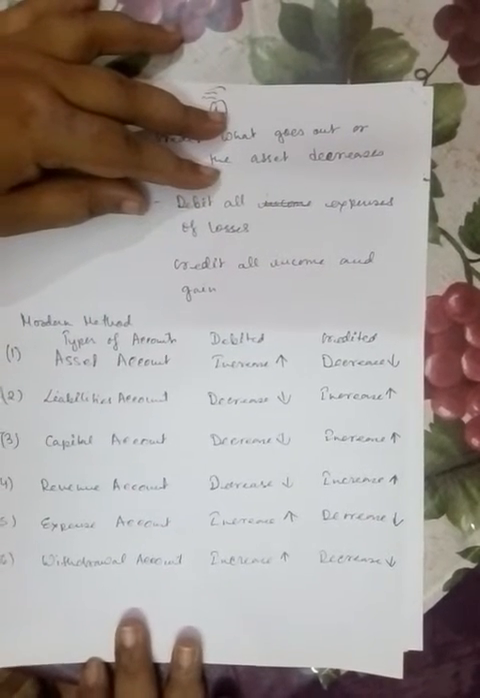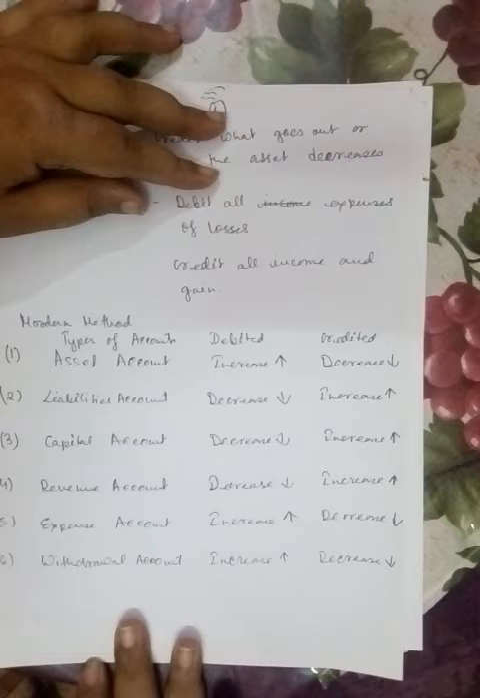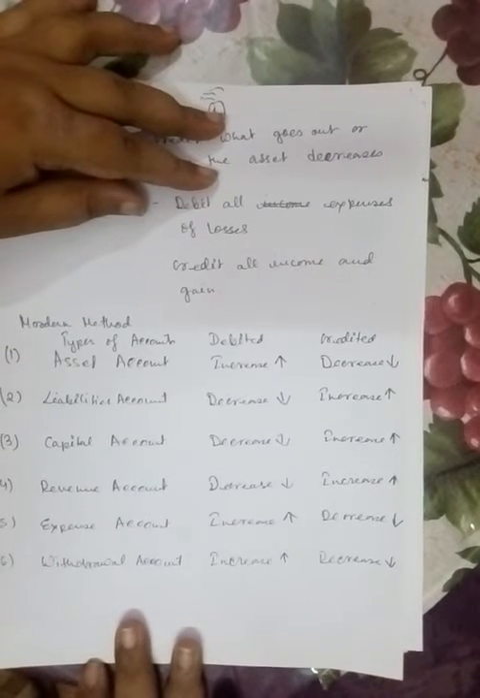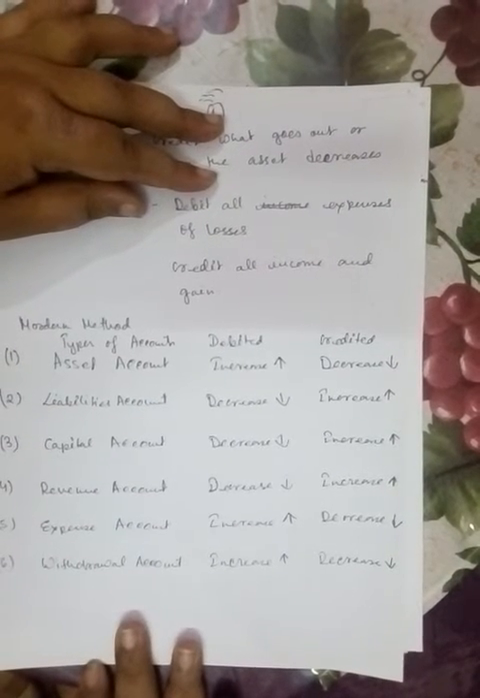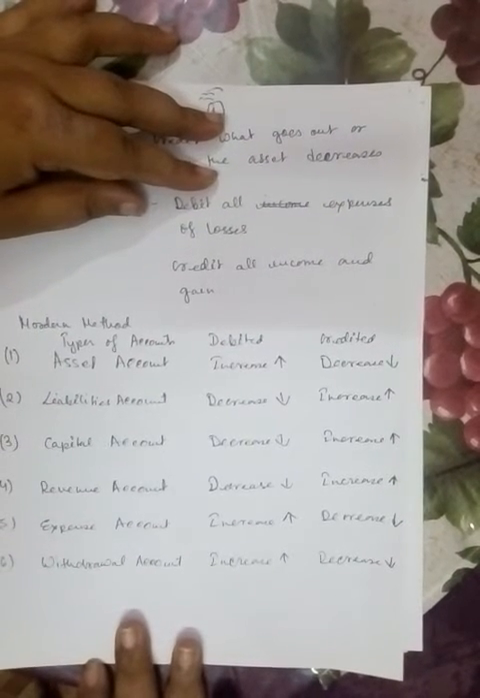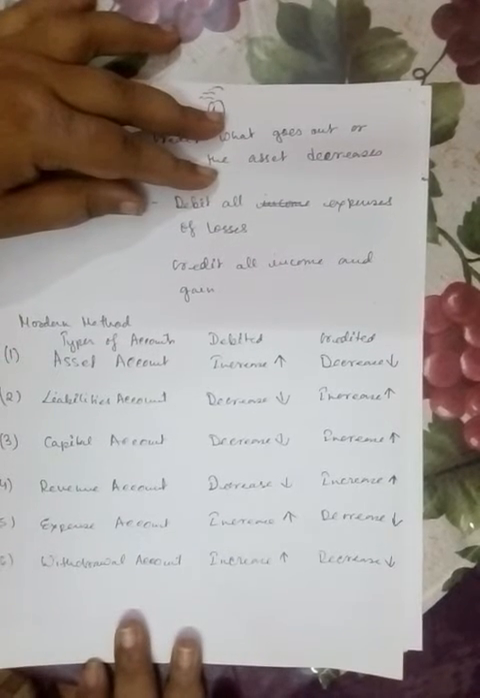When the owner invests in the business, when the capital increases, we should credit it. When the owner takes out the capital, we should debit it. Or when the capital is decreasing in the business, we should debit it.